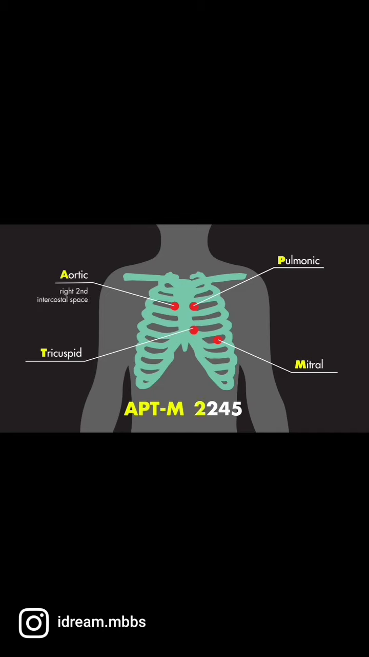So that would be the right second intercostal space for the aortic valve, the left second intercostal space for the pulmonic valve, the fourth intercostal space in the lower left sternal border for the tricuspid valve, and finally, the fifth intercostal space at the midclavicular line for the mitral valve.